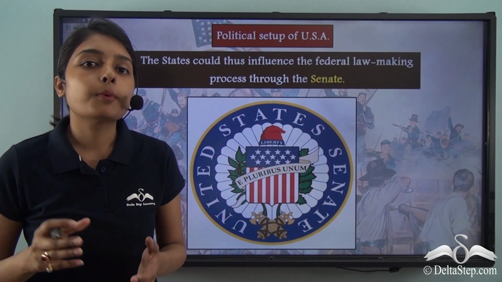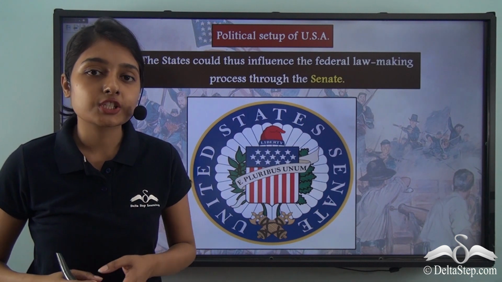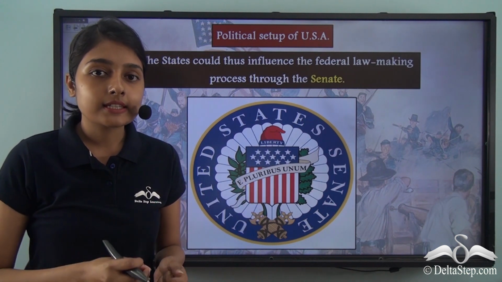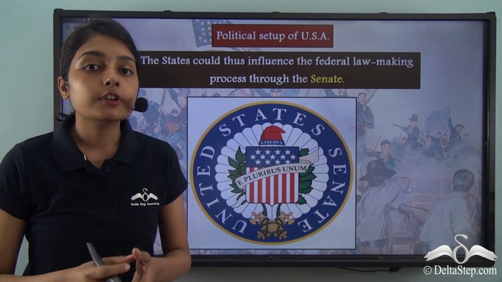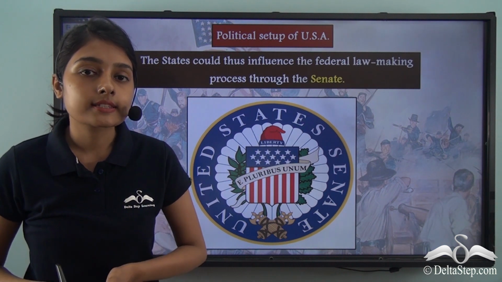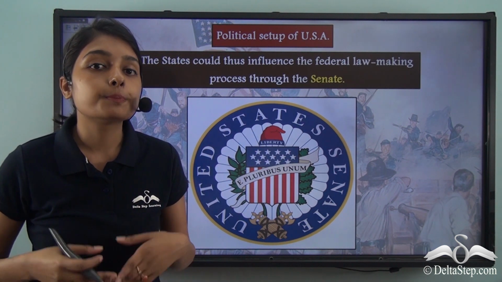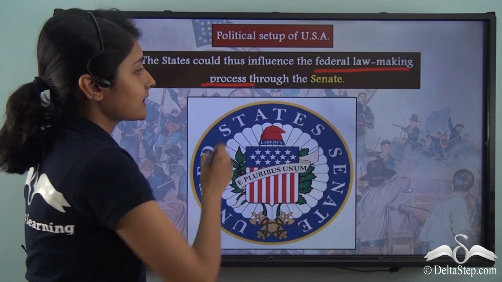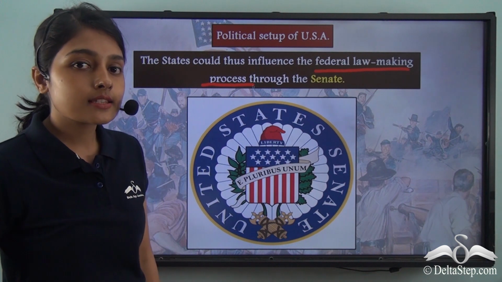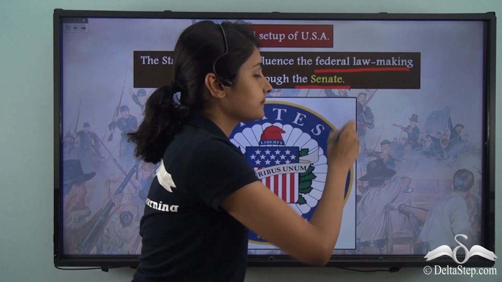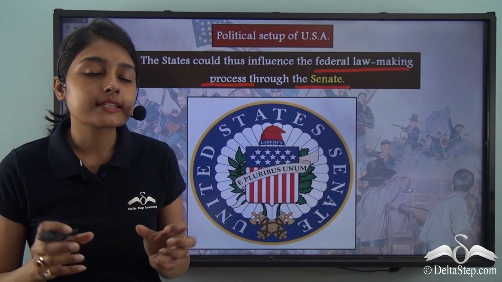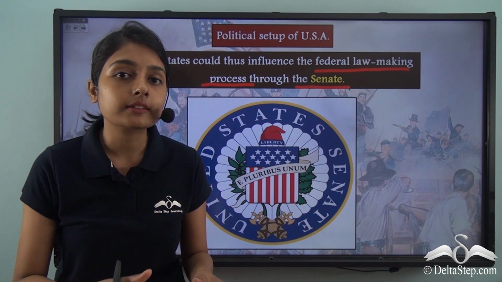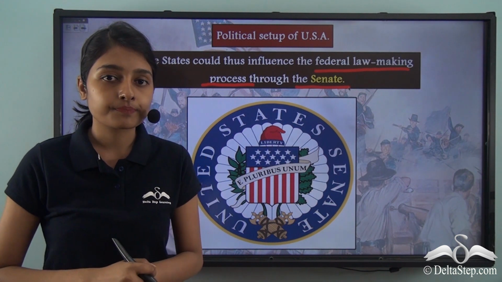All this while, the point we have been trying to establish is that these independent states had equal representatives in the Congress, which is why they could also participate in the federal lawmaking process, and they did this through the Senate.